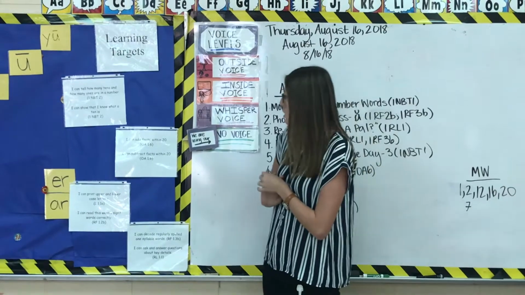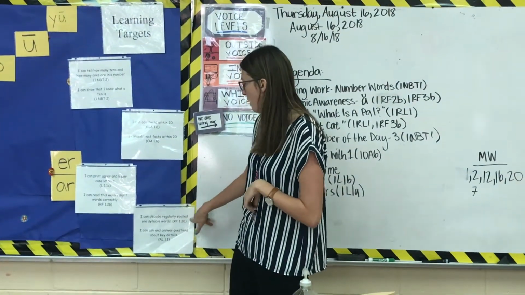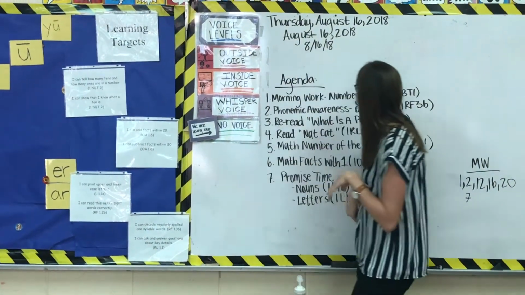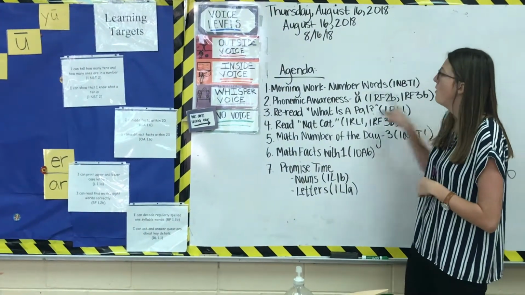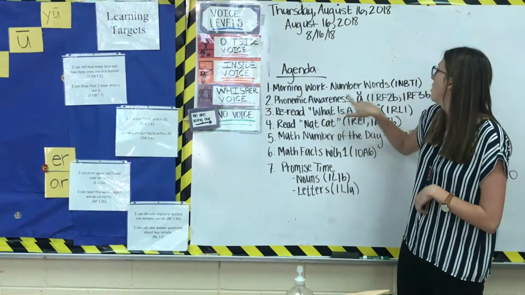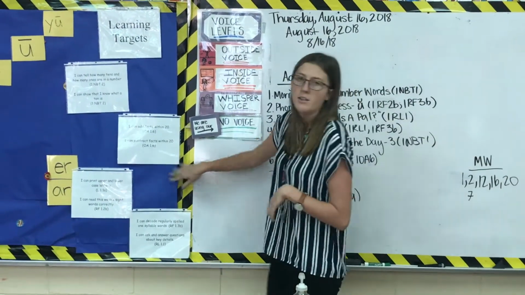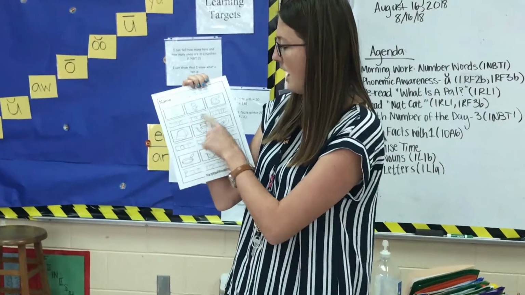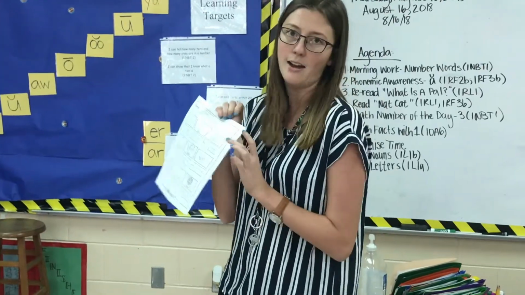As we look down at our targets, one of our standards is I can decode regularly spelled one-syllable words, and I have the standard in parentheses. Over on my agenda, I also have the standard in parentheses, so the students know that when we are working on our phonemic awareness with a short A, we are meeting that standard, which is our learning target. Today we worked on that standard with short A sounds: can, tap, ham. The students are able to identify the beginning, medial, and ending sounds.